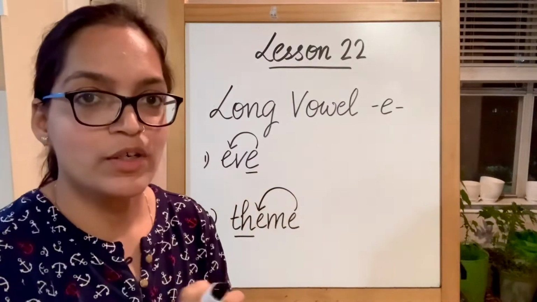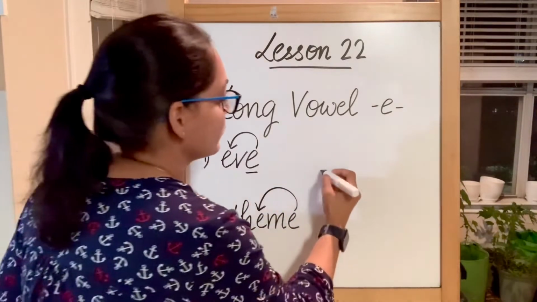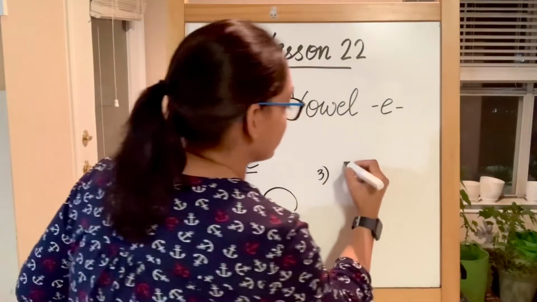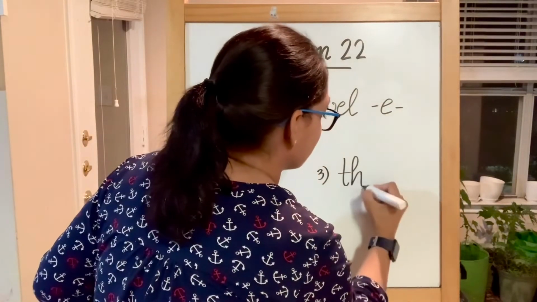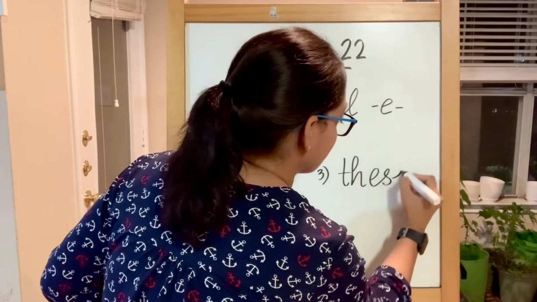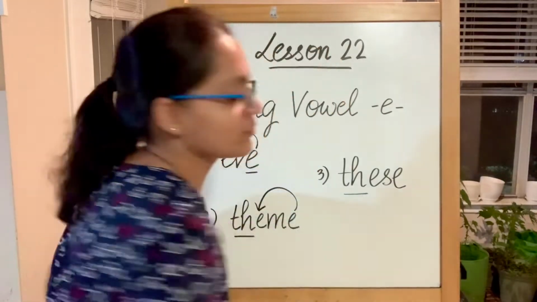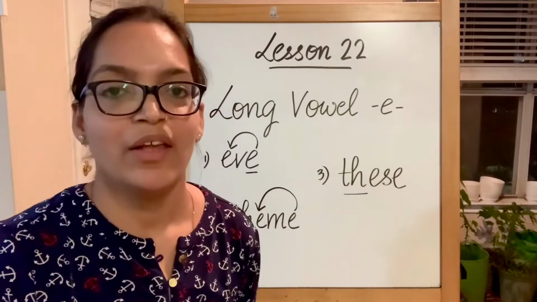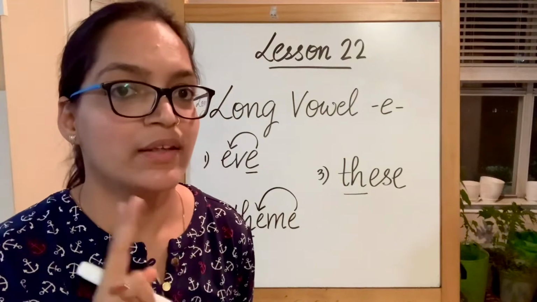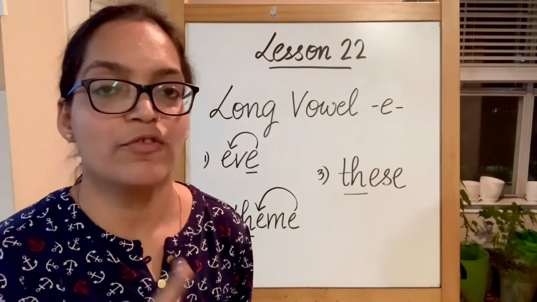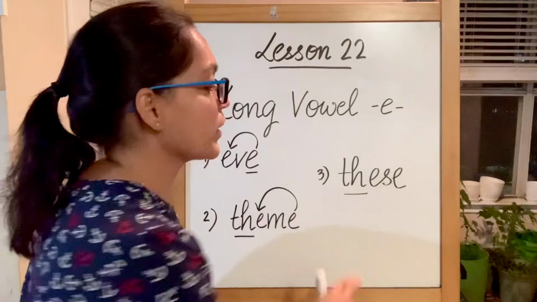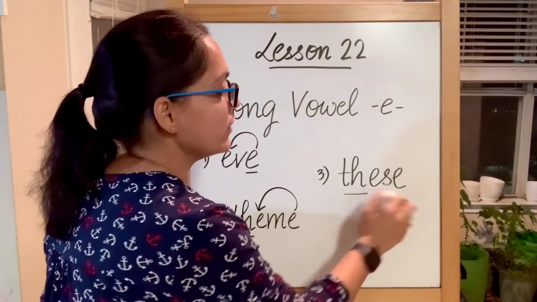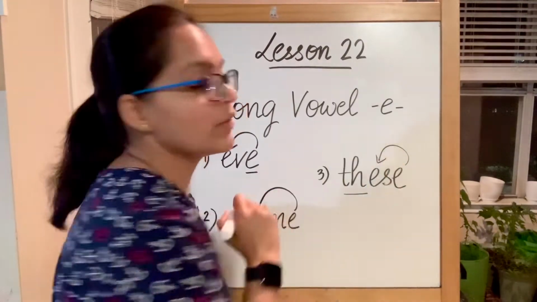And the last word of this category. Again TH. Now TH is making the and the sound. Now let's try first with the sound. The E. Why?